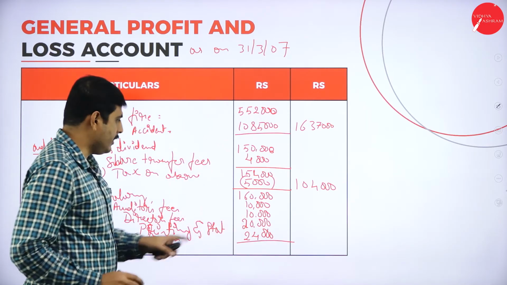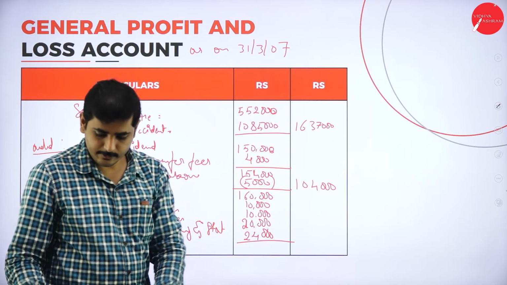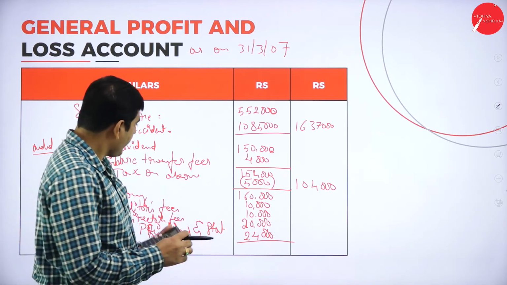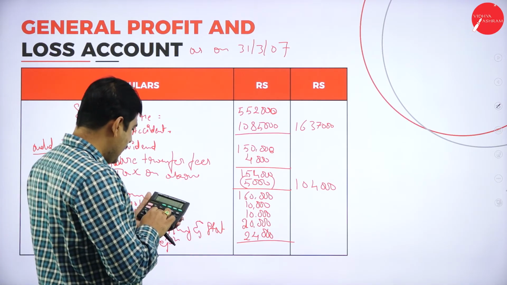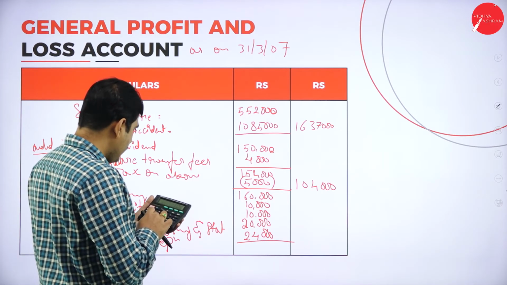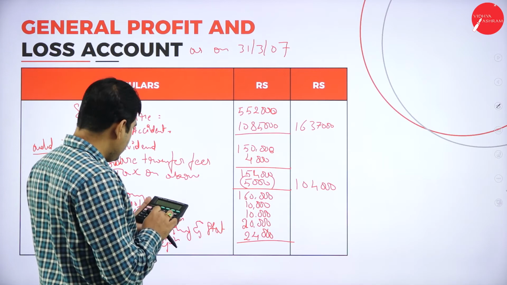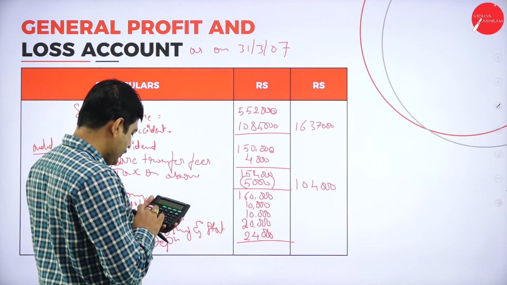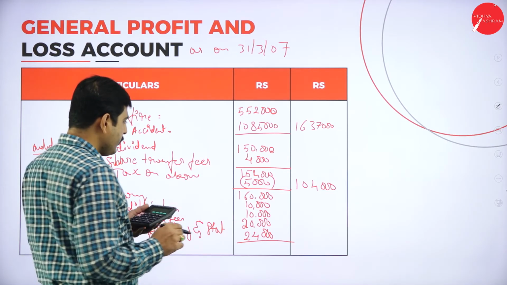Add all the amount, deduct from this total amount. So 1,60,000 plus 10,000 plus 10,000 plus 20,000 plus 24,000. So we get 2,24,000.